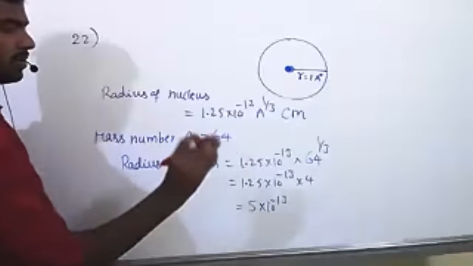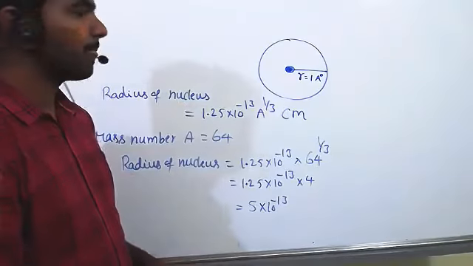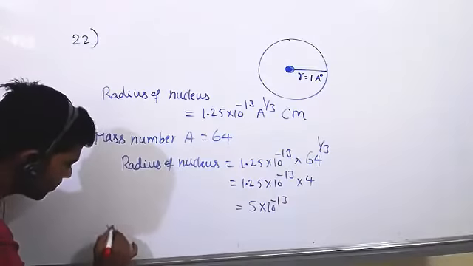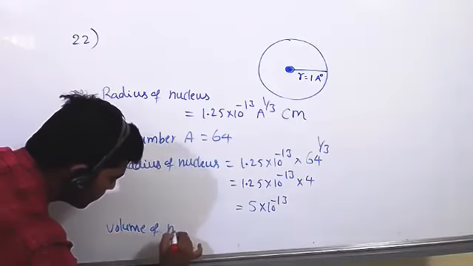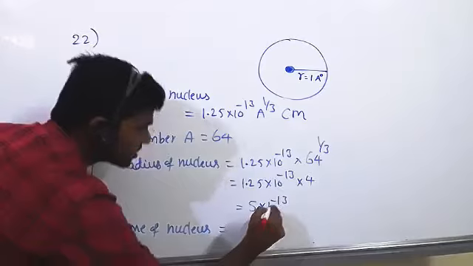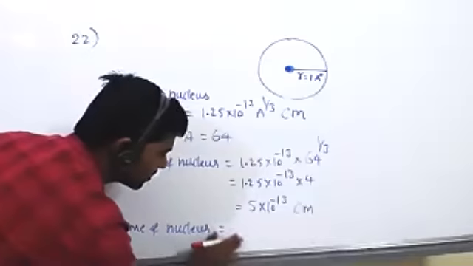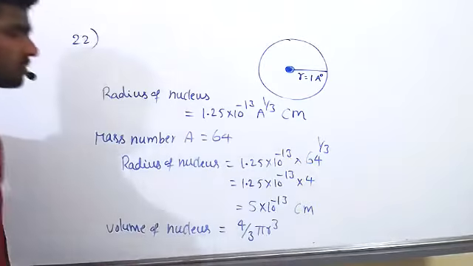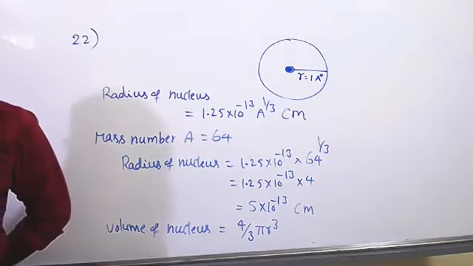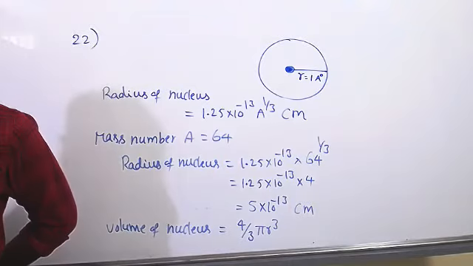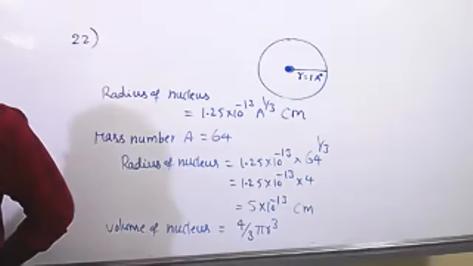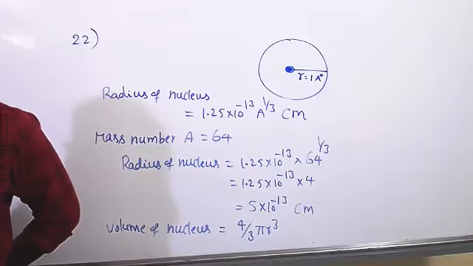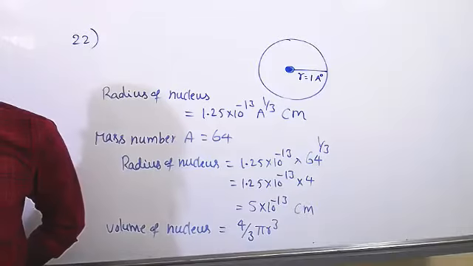Now we know the radius. From the radius we can calculate the volume of the nucleus. We use 4 by 3 pi r cube. So volume of nucleus is 4 by 3 pi r cube, and in r we substitute the value.